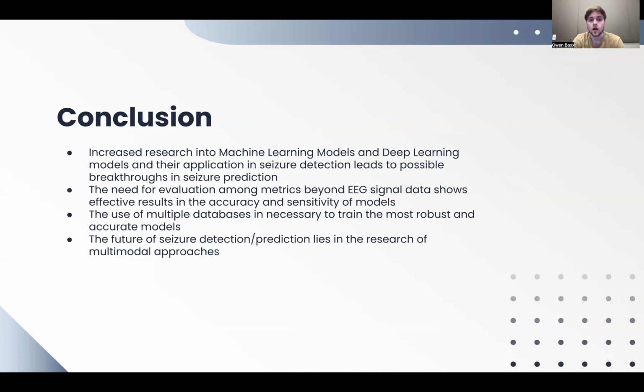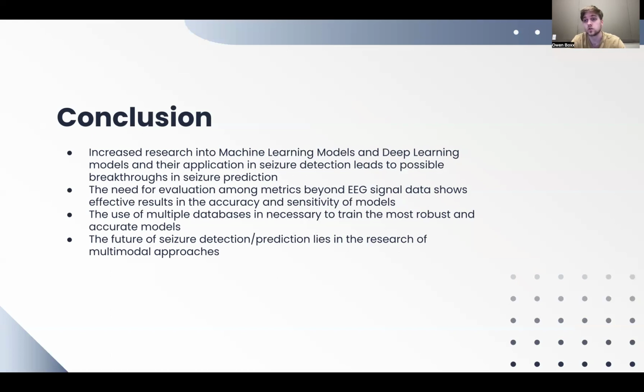So the need for evaluation among metrics beyond EEG signal data shows effective results in the accuracy and sensitivity of models. Basically, we need to analyze more than just EEG data. It is the best data that we have, but it does not mean that we can't get more data and have more effective results. The use of multiple databases is necessary to train the most robust and accurate models.